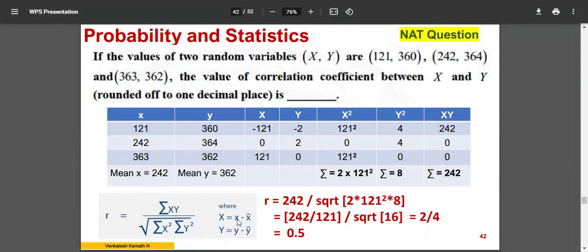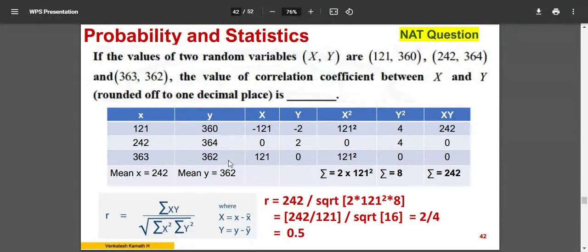I need the mean of it, x bar. If you want to calculate the average, you do not require a calculator. Why? If you just observe it, 121 into 2 is 242, and 121 into 3 is 363, right? So 242 is exactly in the middle. So 242 is the mean. You do not require a calculator to calculate the average over here.